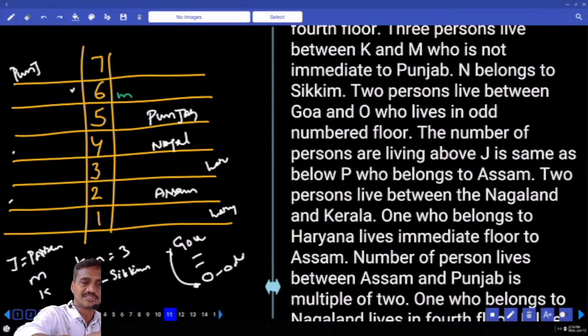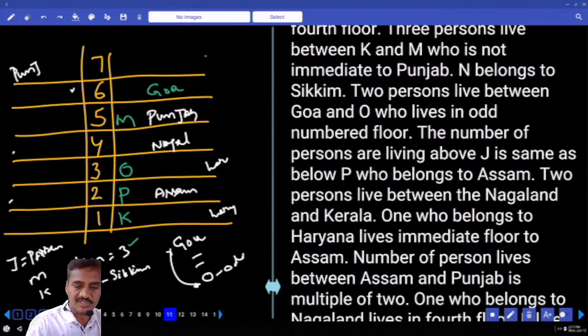Then what is the other possibility? Can we have M at this place? M and Punjab cannot be adjacent, so M himself is Punjab. Here, how many persons? 3 persons. And P is from Assam. Between O and Goa there must be exactly 2 people. As there are exactly 2 people, O cannot be here, isn't it? O must be on the 3rd floor. Then 1, 2, Goa: the one who belongs to Goa must be on the 6th floor.